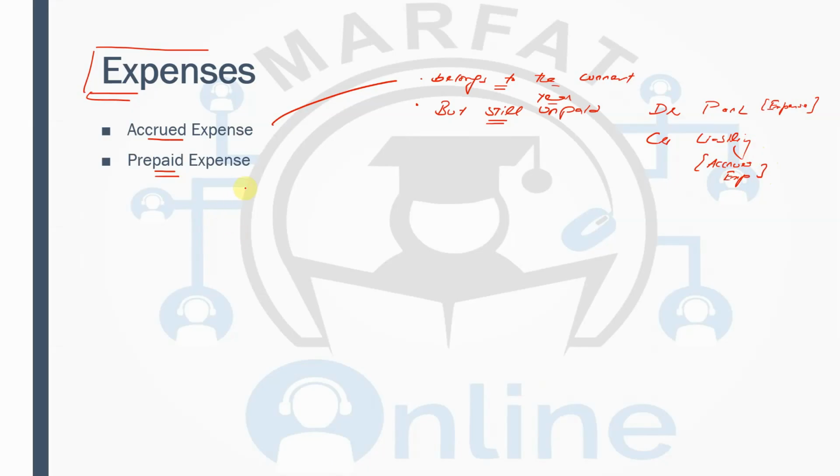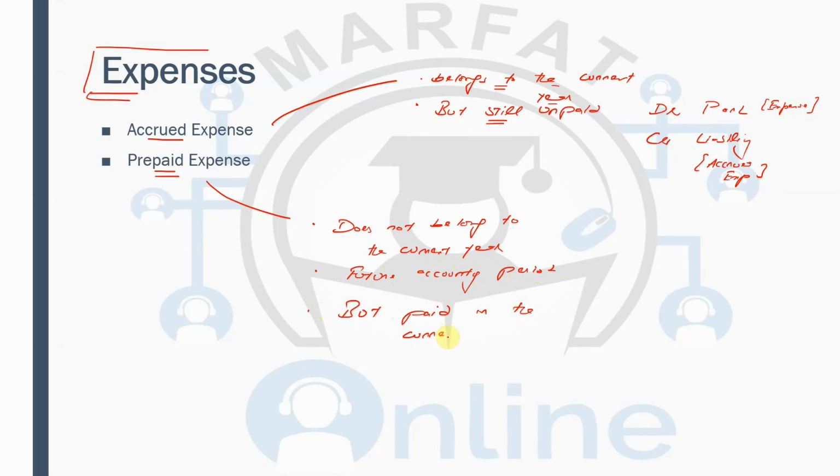Okay, let's talk about the prepaid expense. Now, prepaid expense does not belong to the current year. That means it belongs to a future accounting period, but paid in the current year in advance.